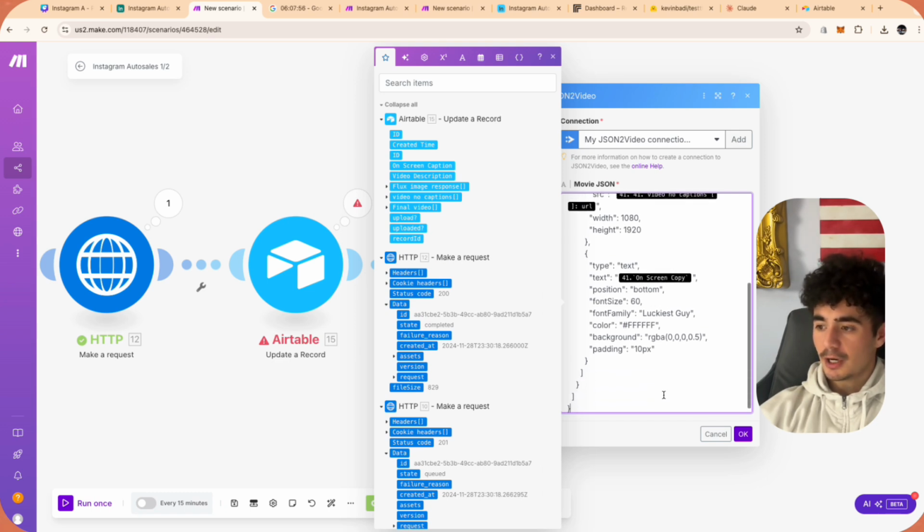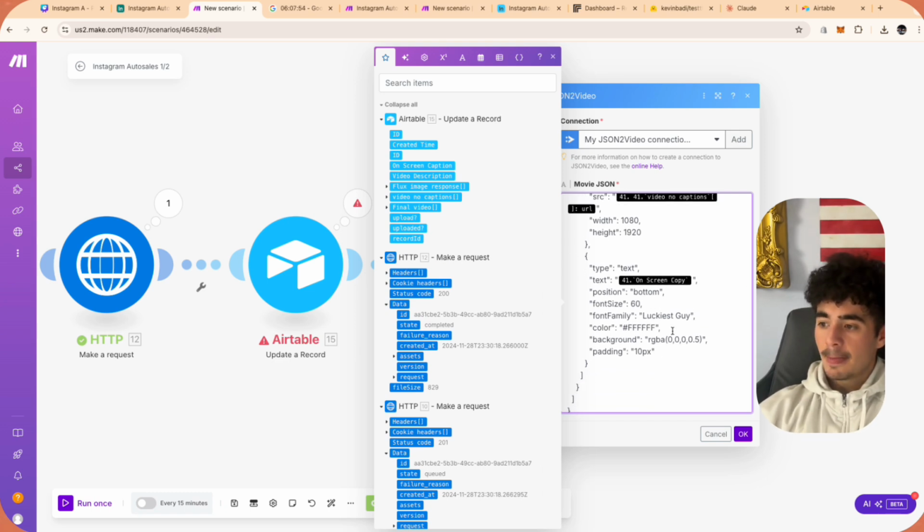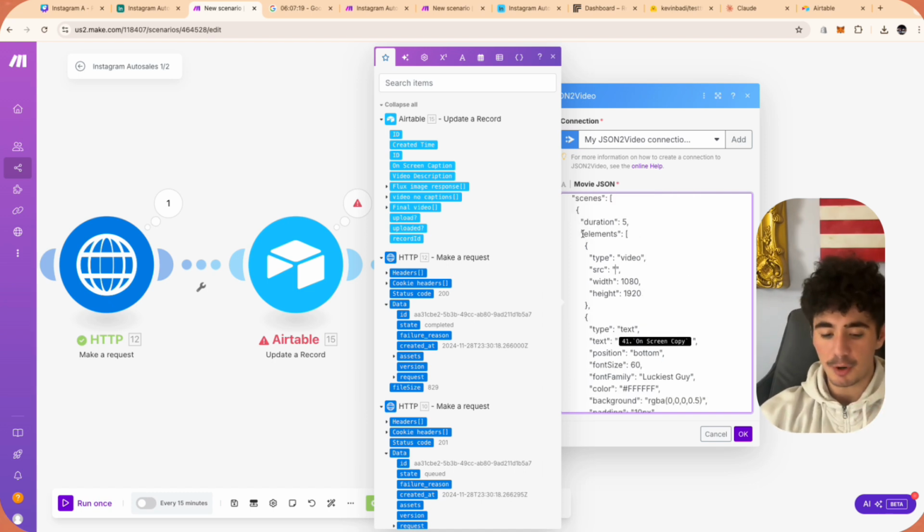Now there's a couple of things I want to talk about here though before we move on, right? Because there's so much customization on JSON to Video that it's not worth my time to actually show you all the types of customizations. But in this example, guys, we're doing a text on screen. And so this text on screen, you can place it wherever you want in this array here. You can choose the size of the font. You can choose the type of font. You can choose the color of the font. And you can choose if there's a background color that's on top of the font as well. So we're going to keep it as simple as possible for now because we're trying to get the functionality to work.